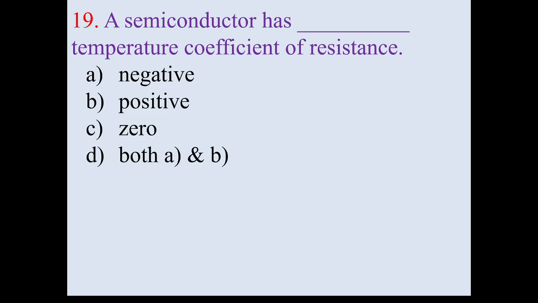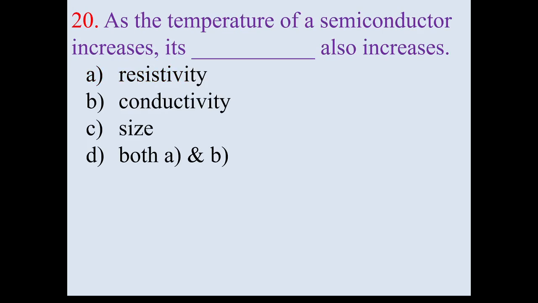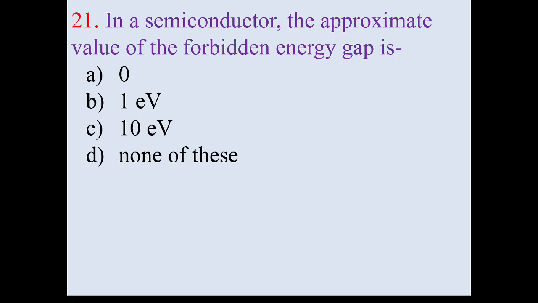Hence, semiconductors possess a negative temperature coefficient of resistance. As the temperature of a semiconductor increases, its conductivity also increases. In a semiconductor, the approximate value of the forbidden energy gap is very small, approximately equal to 1 electron volt.